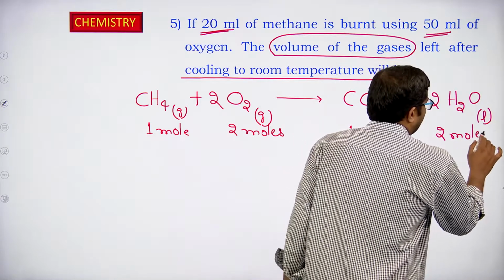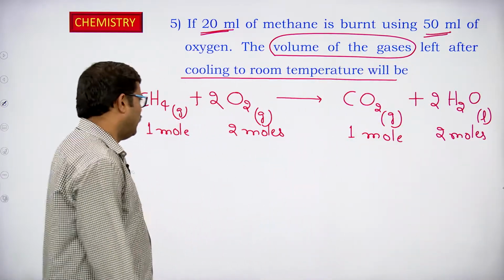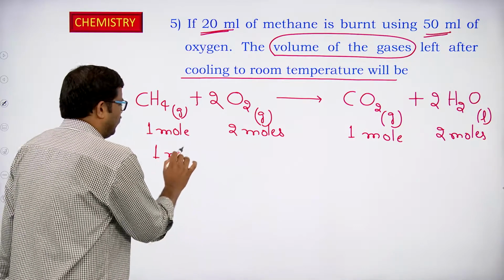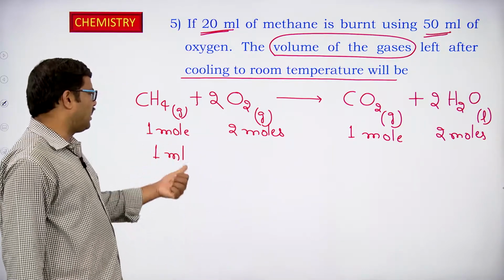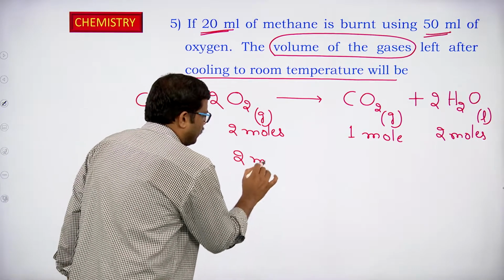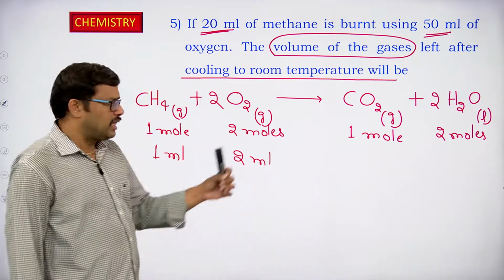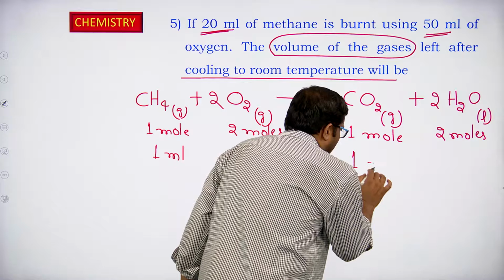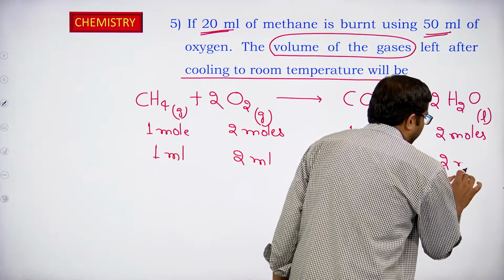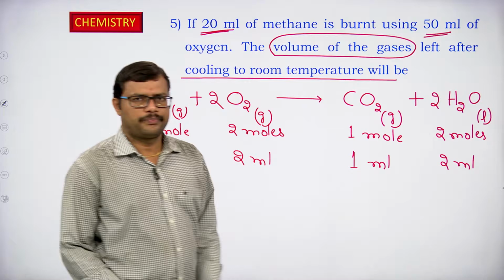If we are going to take it in terms of volume, let us say 1 milliliter of methane will react with 2 ml of oxygen, giving 1 ml of carbon dioxide. Similarly, we can expect 2 ml of water.